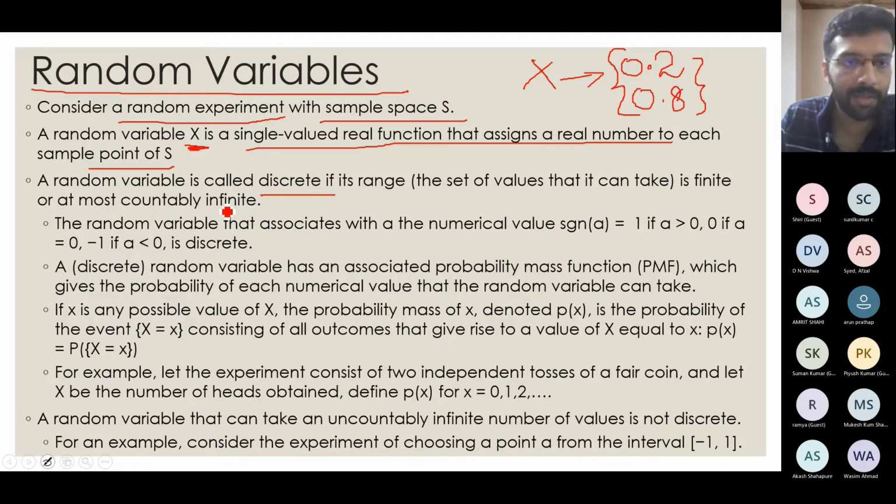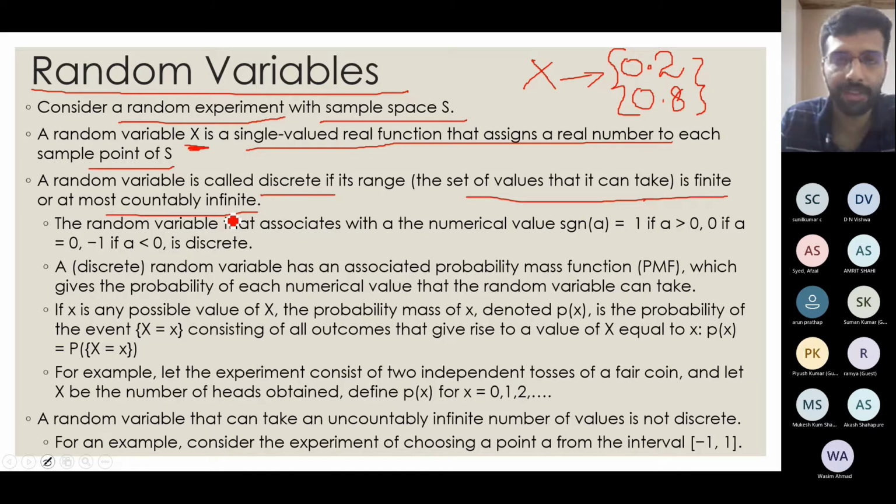A discrete random variable is something whose range, that is the set of values it can take, is finite or countable. Suppose I have 6 values, my data can be 1 out of 6, or 1 out of 10, or 1 out of 100, or it is a whole number. Whole numbers can go from 0 to infinity, but that is what is called countably infinite. So you cannot have something like 59,999.99 in that. It will be either 0, 1, 2, 3, 4, 5, 6, things like that.